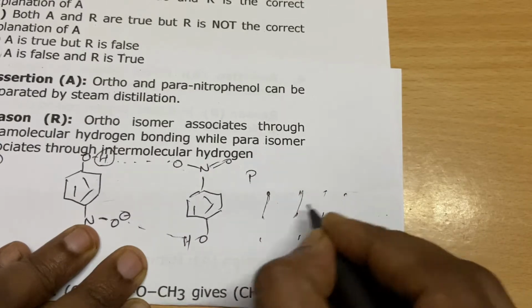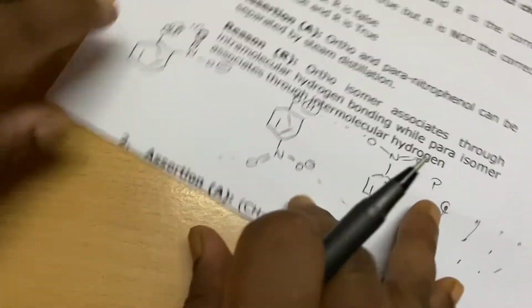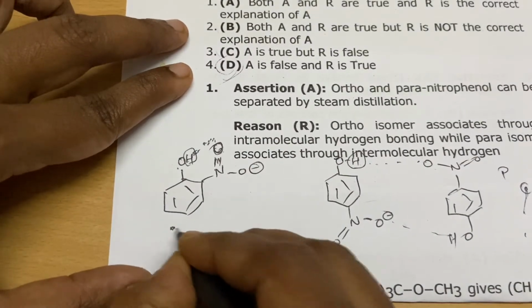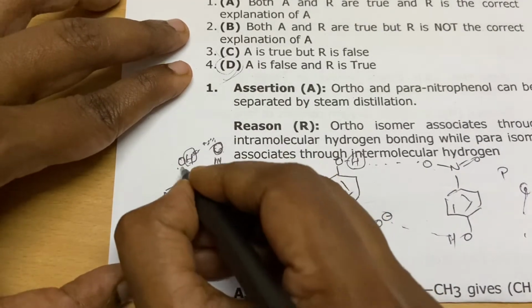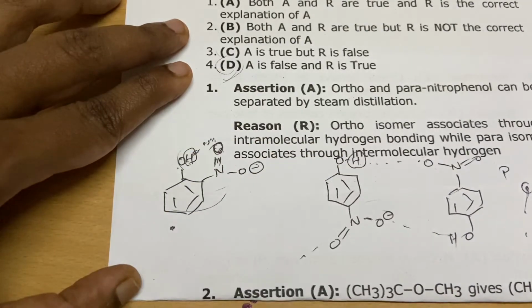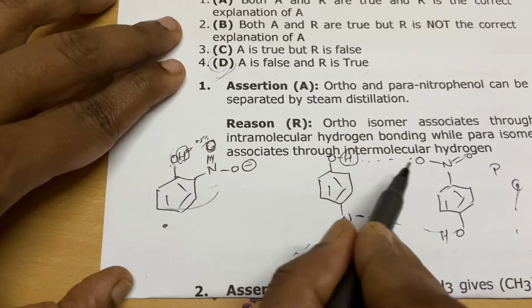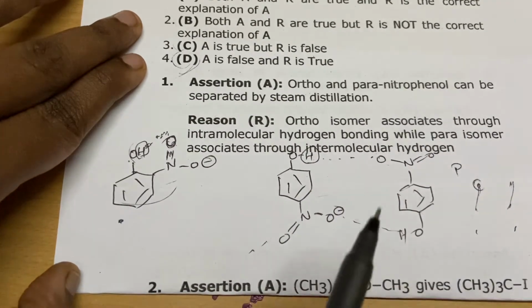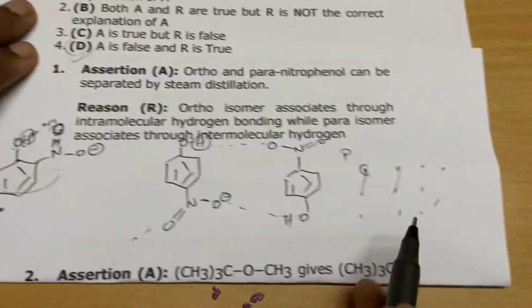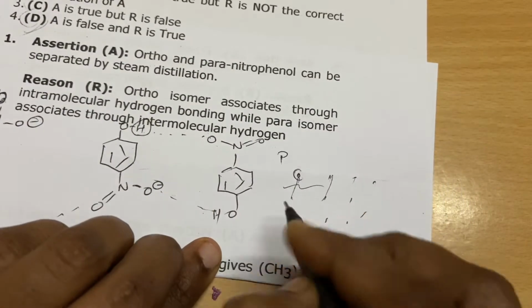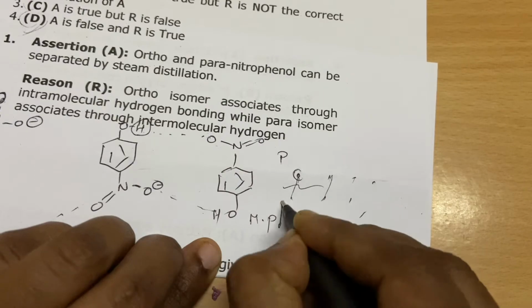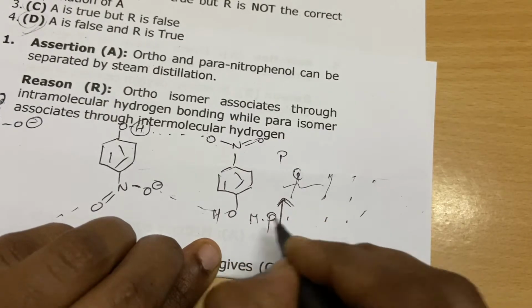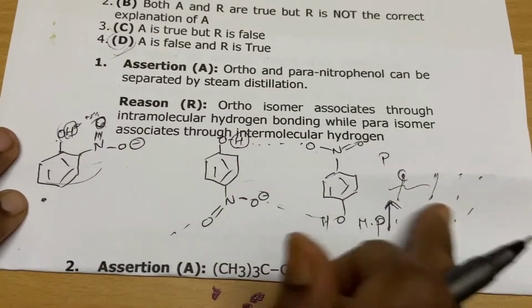Here the molecules will not associate because this is intramolecular. This goes like a chain, so there will be a network. The more the network, the higher the melting point, because you have to supply more energy to overcome all the interaction forces.